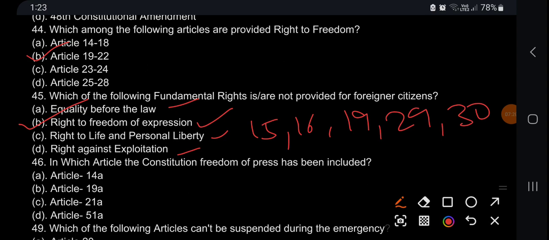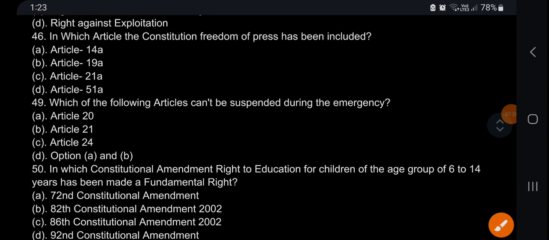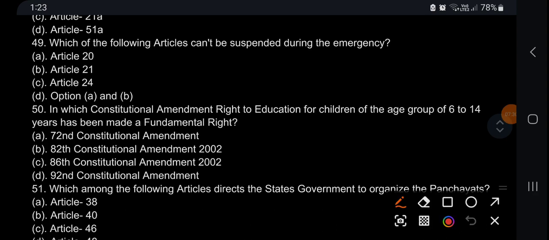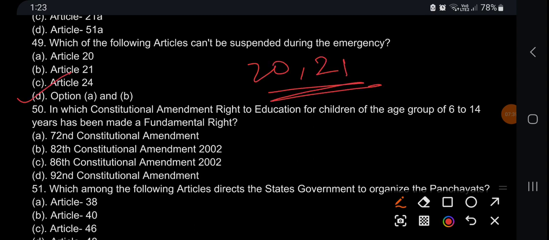In which article of the Constitution freedom of press has been included? Freedom of speech law, Article 19A. Which of the following articles can't be suspended during emergency? Article 20 and 21 can't be suspended. Option A and B.